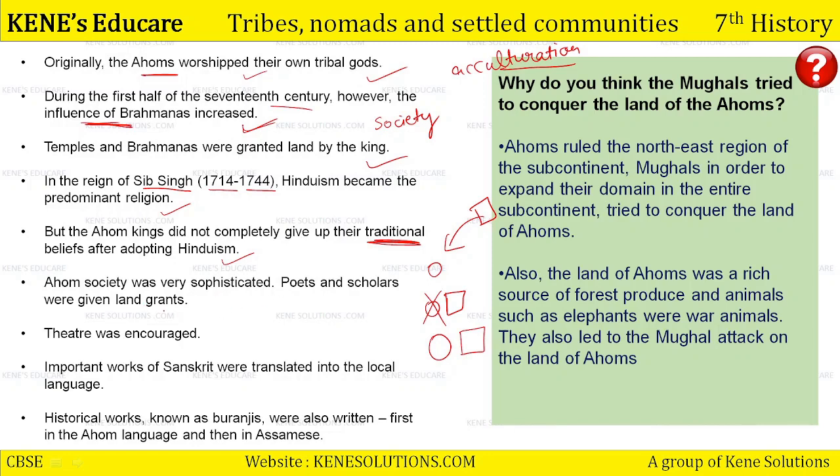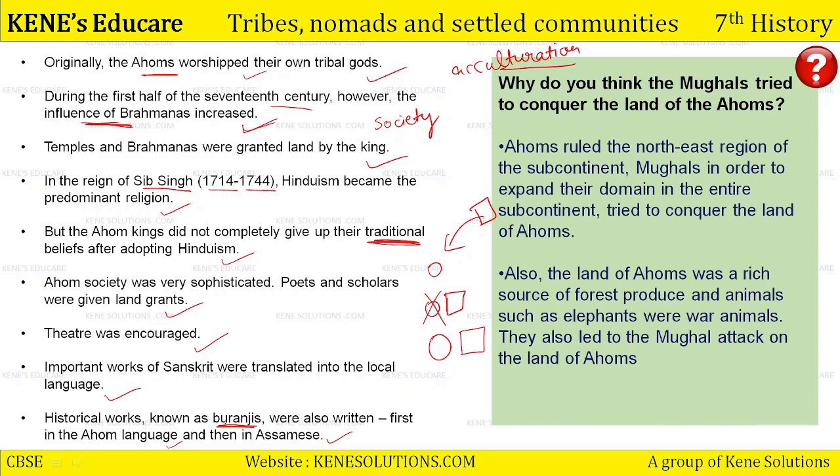Poets and scholars were given land grants. Theatre was encouraged. Entertainment. Important works of Sanskrit were translated into local language so that people can also understand all the literary works. Historical works known as Buranjis were also written first in the Ahom language and then in Assamese. Buranjis, which we call historical works, were first written in the Ahom language and then they were written in Assamese.